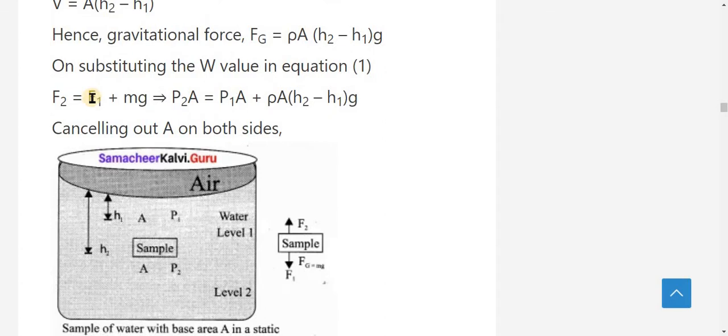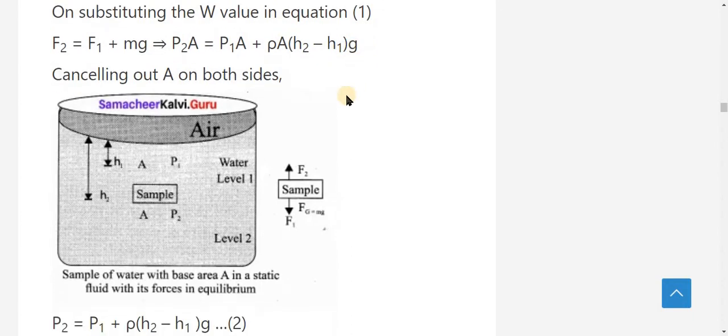Substituting in this equation, F2 becomes P2A, which is equal to F1 becomes P1A plus mg, whose value is rho A (h2 minus h1) into g, that means the gravitational force value. So P2A is equal to P1A plus rho A (h2 minus h1) into g.